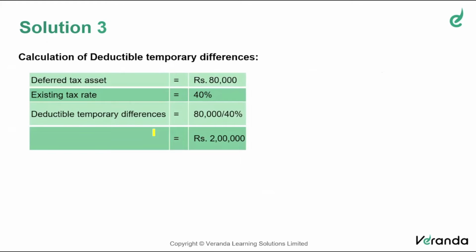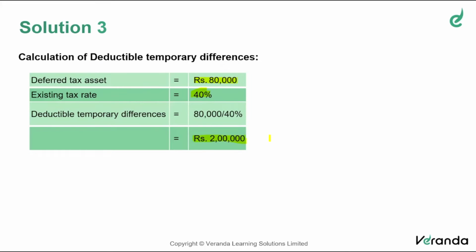Now, where there is a deferred tax asset, there should be a deductible temporary difference. So 80,000 is the deferred tax asset. For the 40% existing rate, what is the deductible temporary difference? Divide, and you'll get 2 lakh.